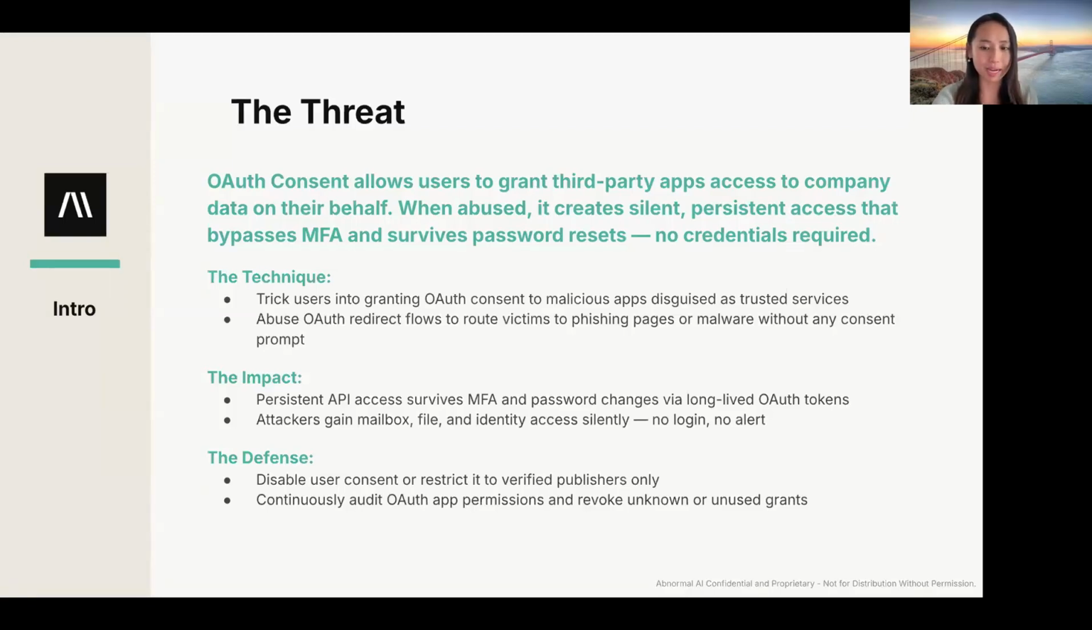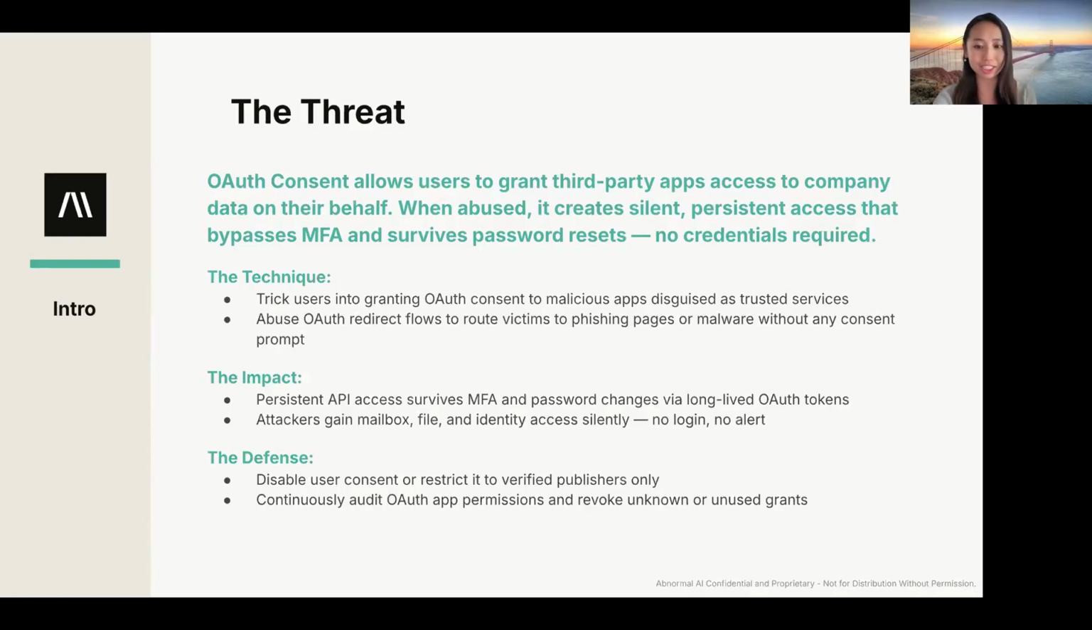And let's talk about the impact, because once that access is granted, attackers can maintain persistent API access through long-lived OAuth tokens, which means that even if a user resets their password or MFA is enforced, the attacker is still in. And from there, they can quietly access mailboxes, files, and identity data without triggering traditional login alerts. There's no login notification, no obvious signals, just ongoing access.